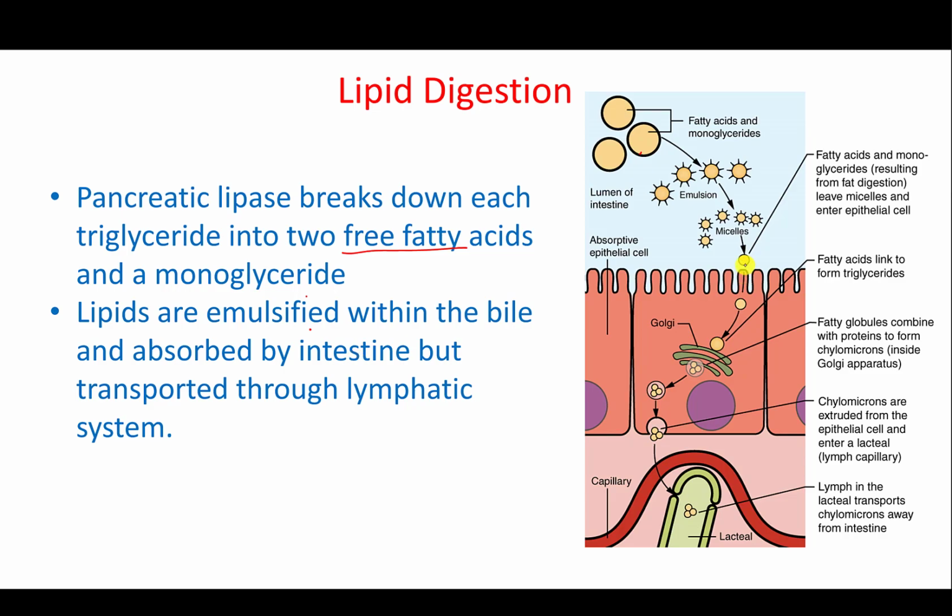the intestinal cells. So emulsification, again: we need to put them in a layer of bile that will make them hydrophilic, and then attach them to the microvilli, and this will allow them to get absorbed, or technically passed through the cells, into the lymphatic vessels, because they are too big to go into the blood. So they will be passed into the lymphatic vessels, and from there they will get into the circulation. But the point is we need to emulsify them.